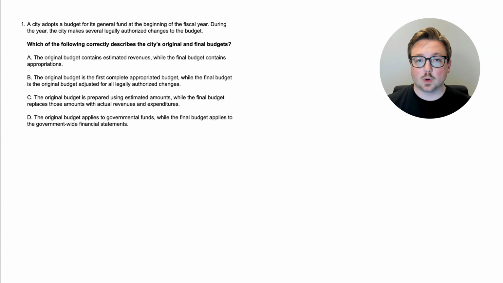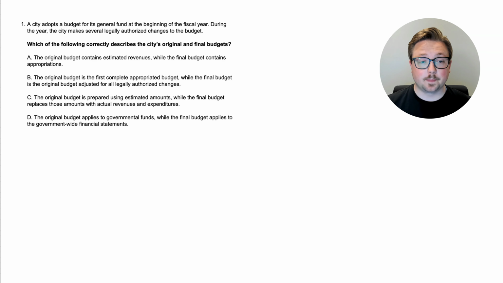All right, here we are at question 1. As I mentioned, we're mainly focusing on the journal entries around the budgets, but in this first question, we are going to learn a little bit about the different types of budgets when it comes to governmental accounting. Something I always like to point out is reading the last sentence of the question first. It's a very good habit, especially for exam day, because you have no idea what you're going to be seeing on the exam. Reading the last sentence first very frequently will give you context for what you're dealing with.